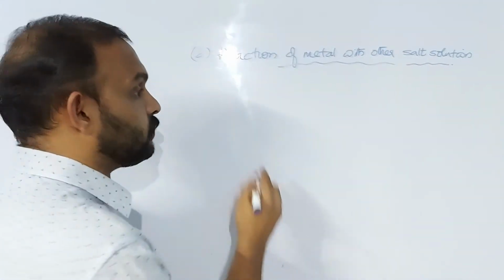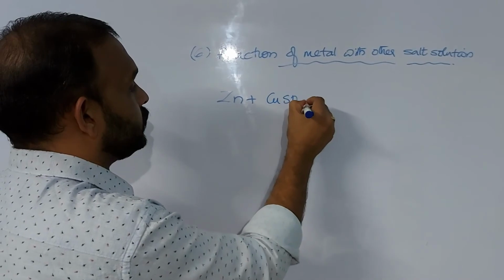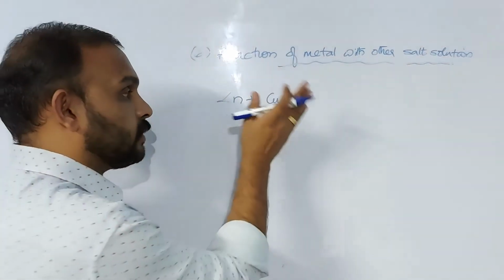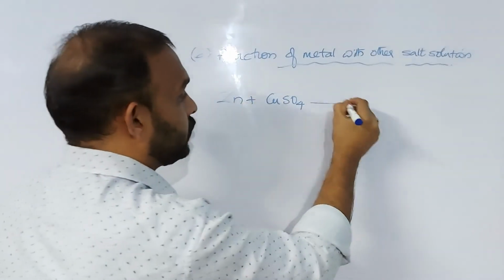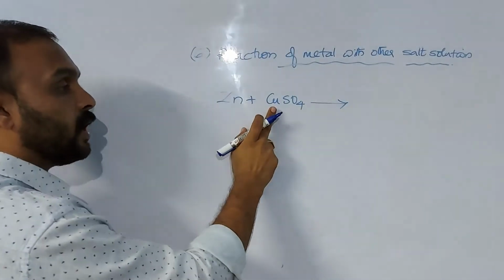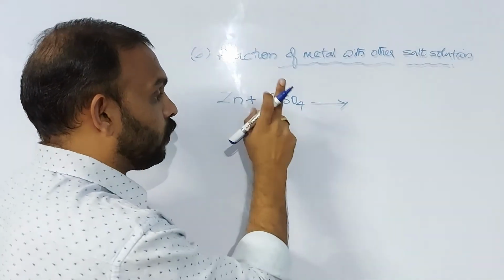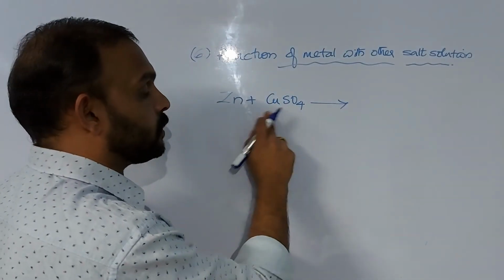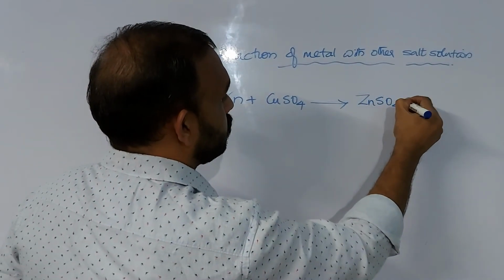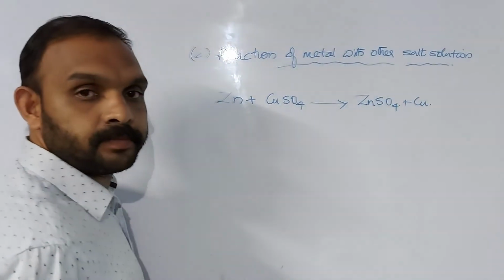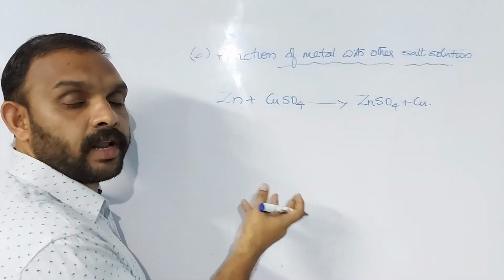The better example which we can write is zinc plus copper sulfate. Here it is a metal salt solution. This is a metal. So what will happen? This zinc is more reactive than copper. So zinc will displace copper from the copper sulfate solution and we will get ZnSO4 plus copper. Clear?